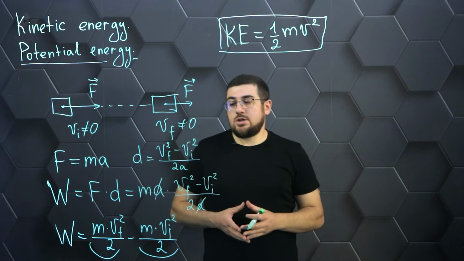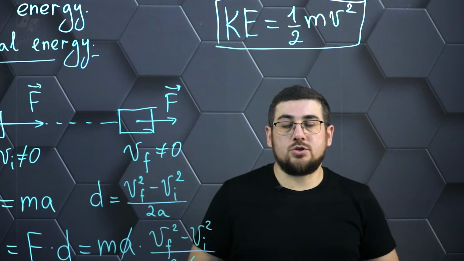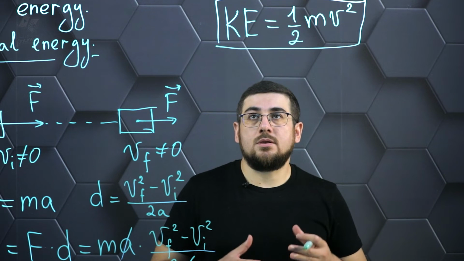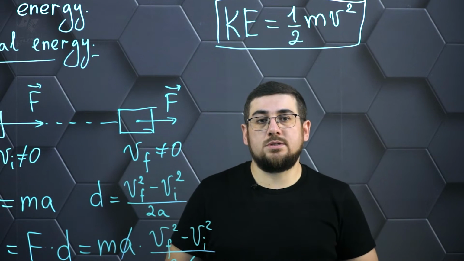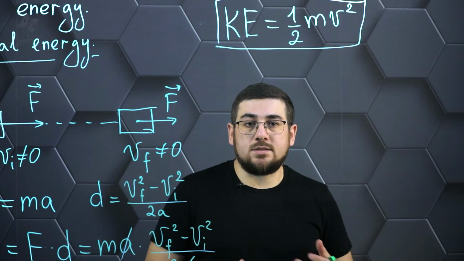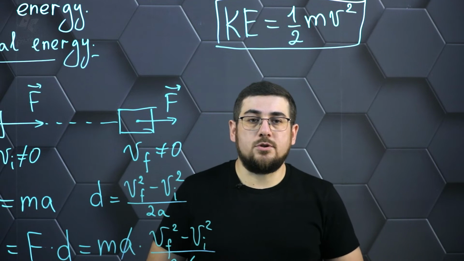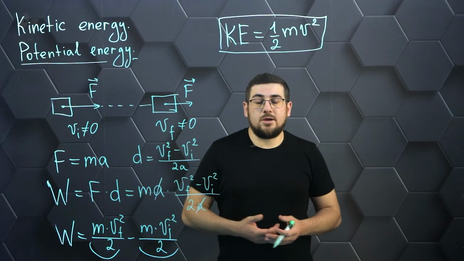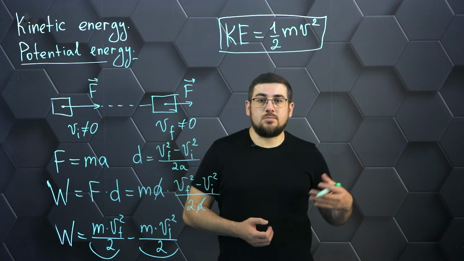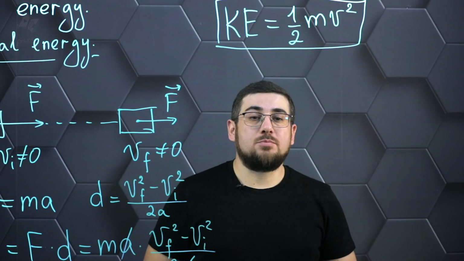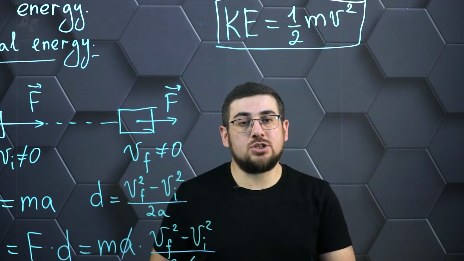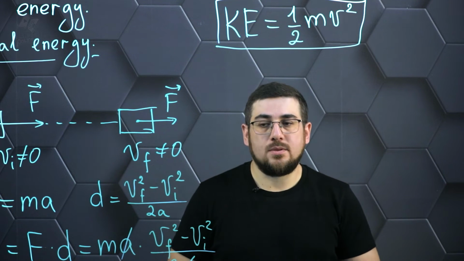I remind you that this is the energy of motion, and it is related directly to the speed of motion of the object. And of course we must mention that this energy is relative. That is, everything will depend on which reference system you consider the calculation of this energy, because it is related to speed, and speed, as we remember, is a relative quantity. So we pay attention to which reference system you are in, and relative to which reference system you are asked to determine this type of energy. That is, in the calculation, we must necessarily take into account that speed is a relative quantity, and accordingly, kinetic energy will also have a relative character.